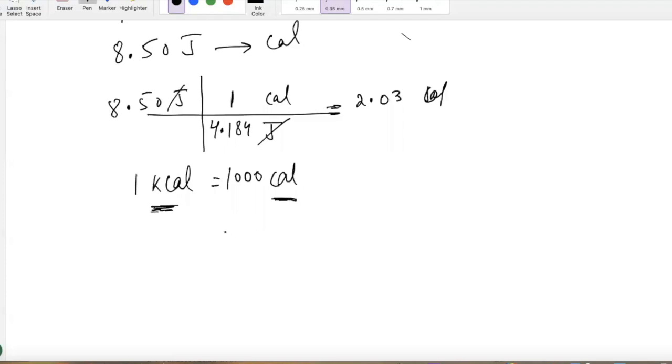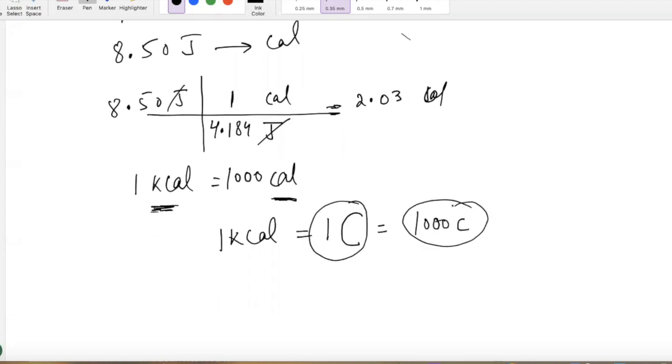There's one way to distinguish them, but it's hard to do on the back of the packet. 1 kilocalorie can also be written as one capital C. There's actually a difference between capital C and small c. A capital C means a kilocalorie, but a small c is the regular calorie. So 1 kilocalorie is how many calories? 1,000. One capital C is equal to 1,000 small c.